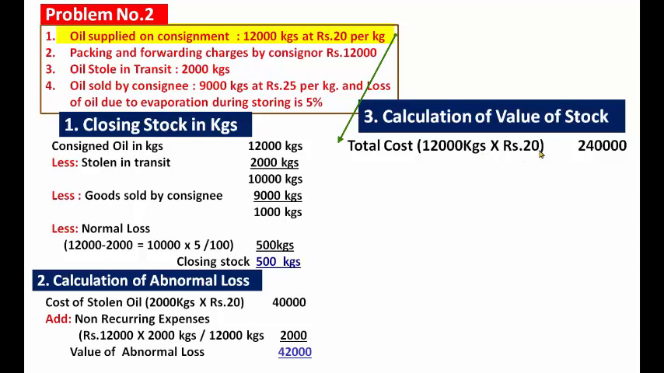12,000 kgs into rupees 20, how much? Rupees 2,40,000. 12,000 kgs at rupees 20 is rupees 2,40,000.